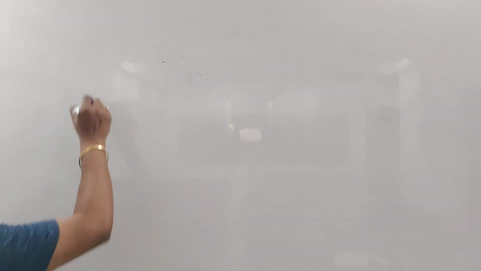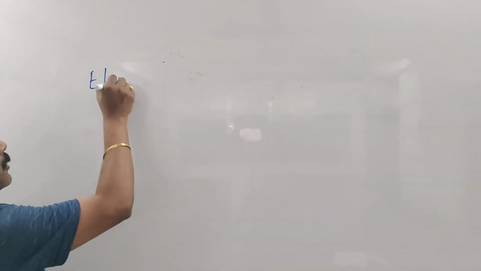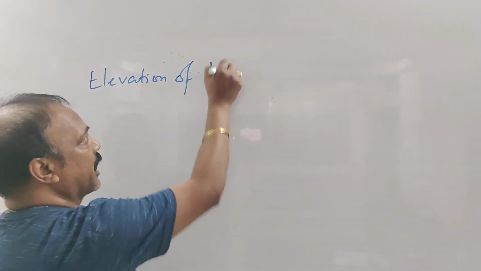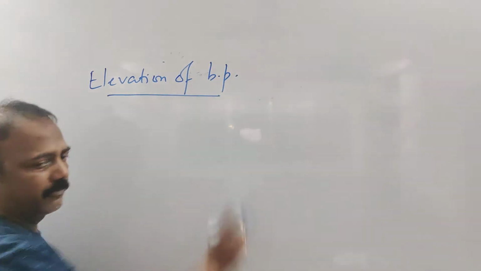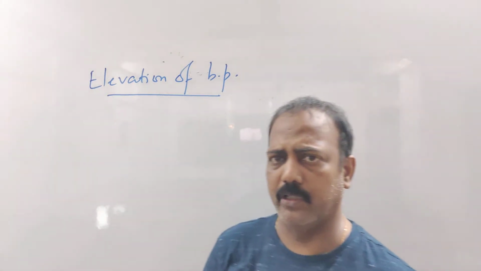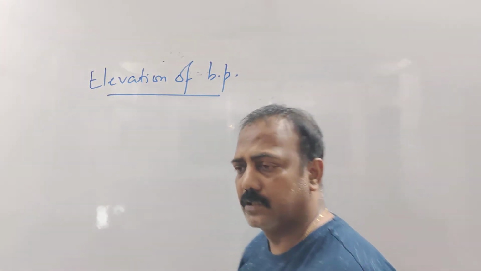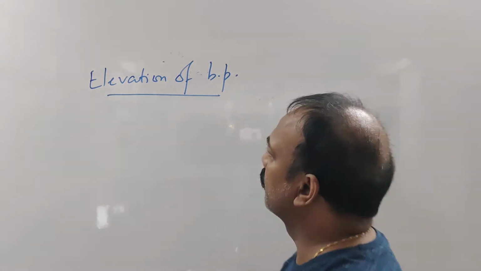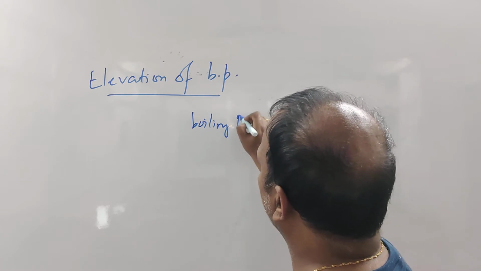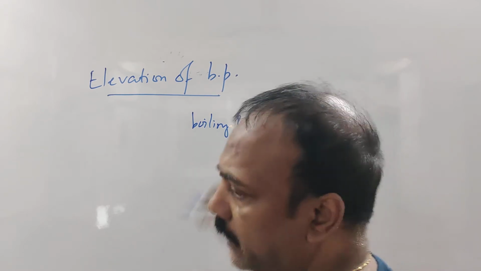The second colligative property, if you can remember, is elevation of boiling point. Please understand it. What is elevation of boiling point? Before understanding that, first of all, we must understand what is boiling point.